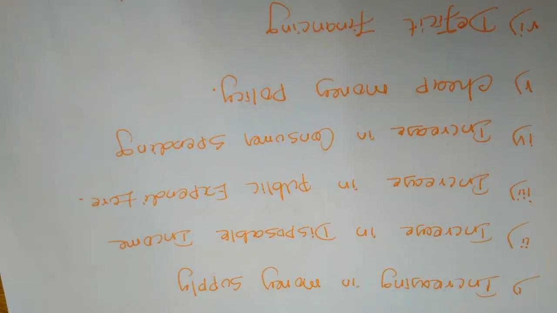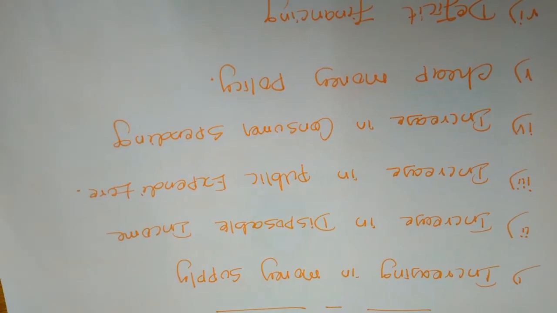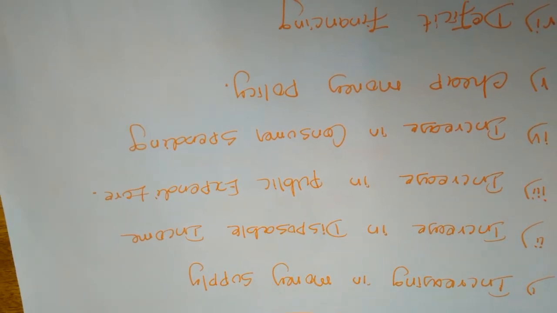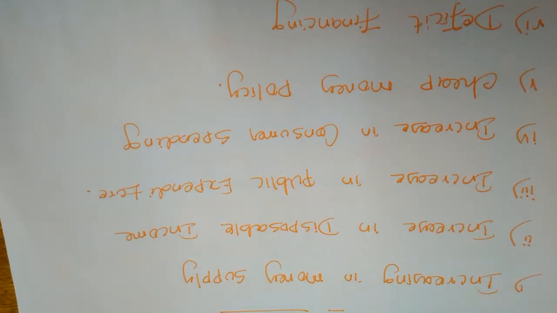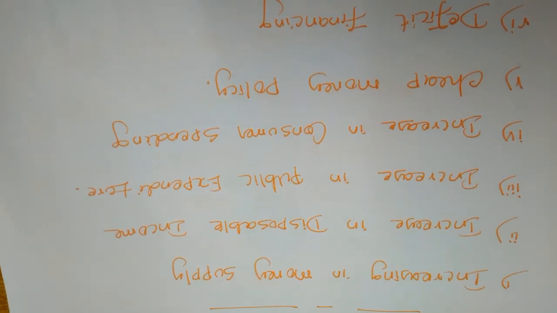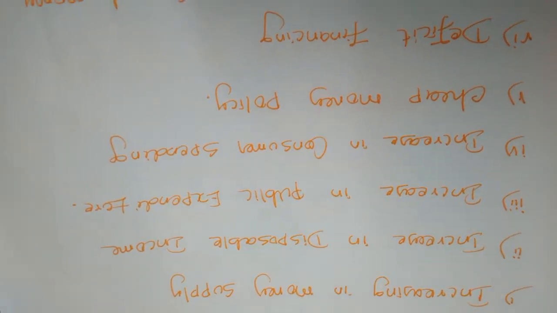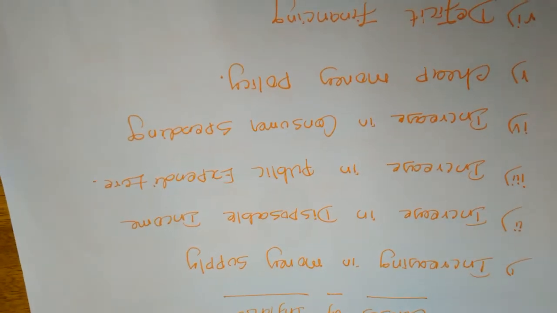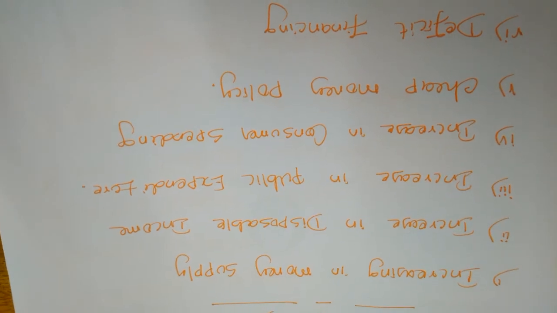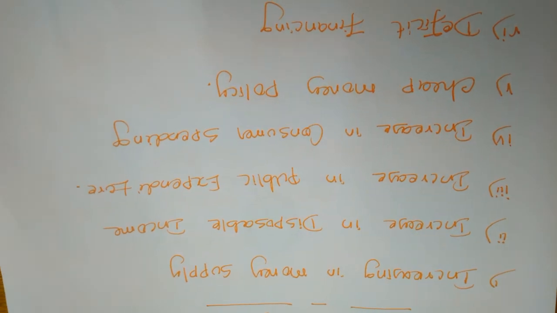Next, increase in disposable income. I already told you, disposable income means the ability to spend more money. After getting the salary, if you deduct the tax amount and the savings amount, what remains is called disposable income. Now all the consumers have more potential to spend for their consumption. They will create more demand for commodities.